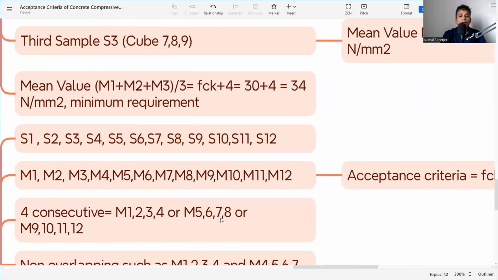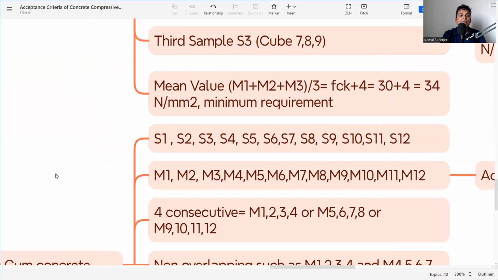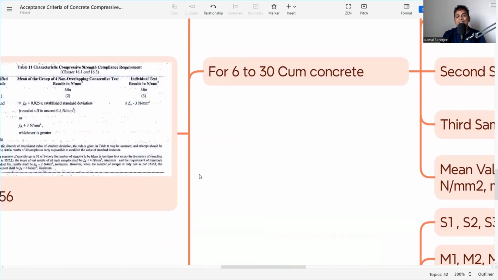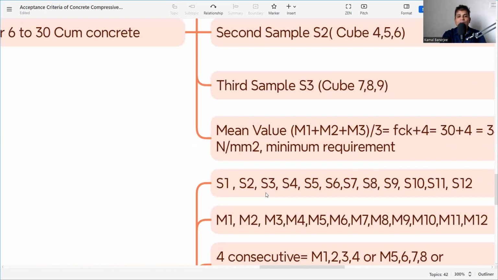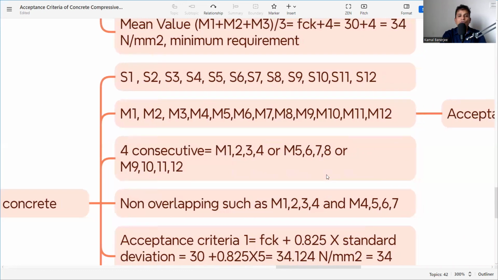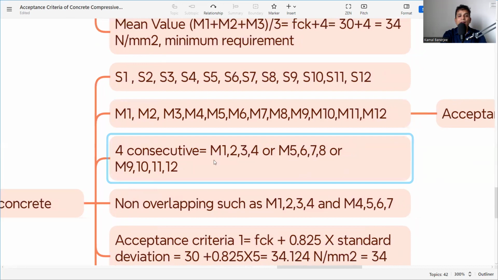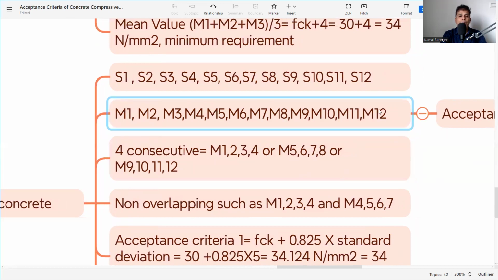Now, another criteria we have to satisfy. What is it saying? It is saying 4 consecutive non-overlapping test results. Here we need to understand very carefully. 4 consecutive means if we want to take 4 samples, M1, M2, M3, M4, or 5, 6, 7, 8, or 9, 10, 11, 12. That means 4 consecutive samples. You can take 4, 5, 6, 7, 8, 9, 10. Whatever samples we are taking, you need to take 4 consecutive.